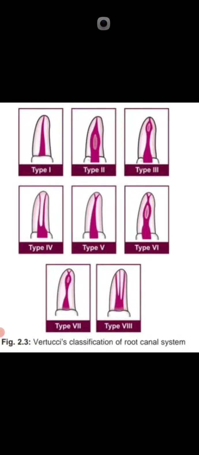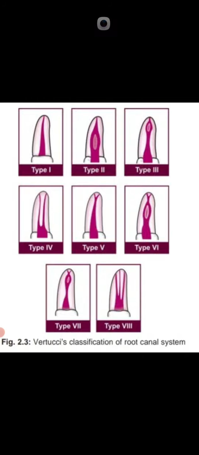And type 3 is different. Type 3 is different in Vertucci classification. In Vertucci classification, type 3 is 1 to 1: one canal originates, then divides into 2, then again becomes 1, 1 to 1. Type 1 and type 2 of Weine and Vertucci classification are the same. But in Vertucci, type 3 is different, and type 4 of Vertucci and type 3 of Weine are the same, 2 into 2.